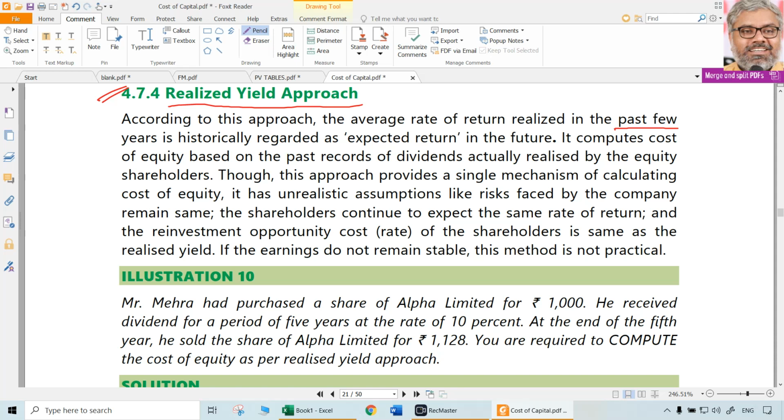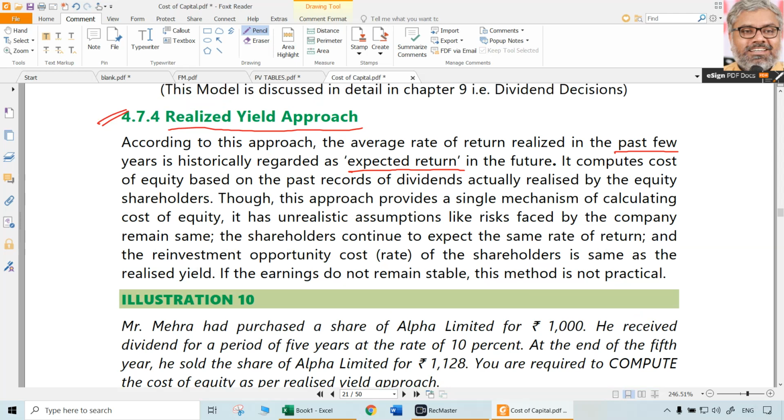Equity is always about risk, always about fluctuations, so much uncertainty and risk associated with that. But at least on the basis of the past performance, we can consider the same past performance as expected return in the future also. That is the concept of realized yield approach.